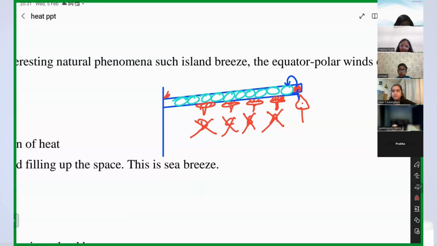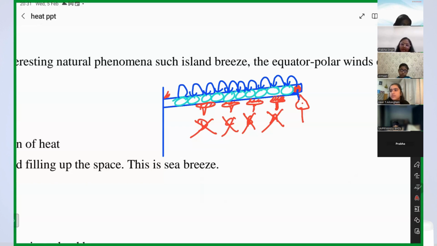Then if it gets heated up more and more, it will start transferring heat to the third particle. Then fourth, then fifth, then sixth, and seventh. In this way, what will happen? It will continue to transfer heat through the rod to the other end.